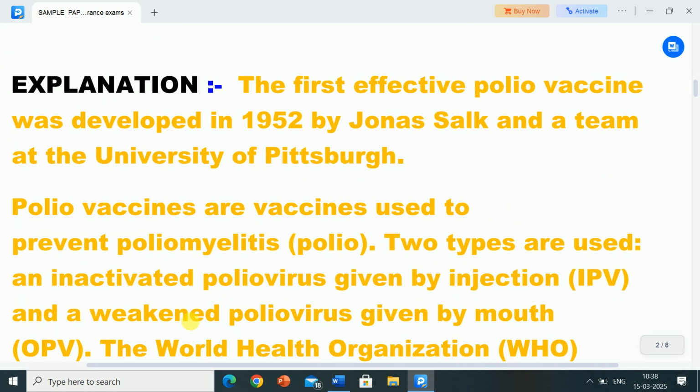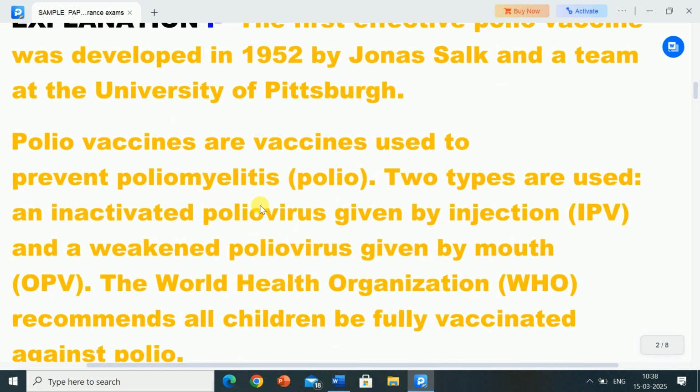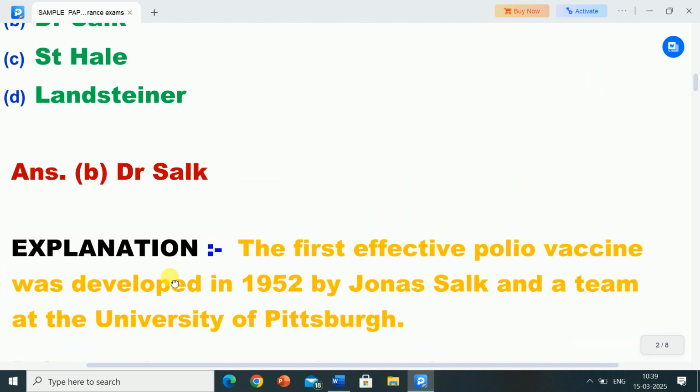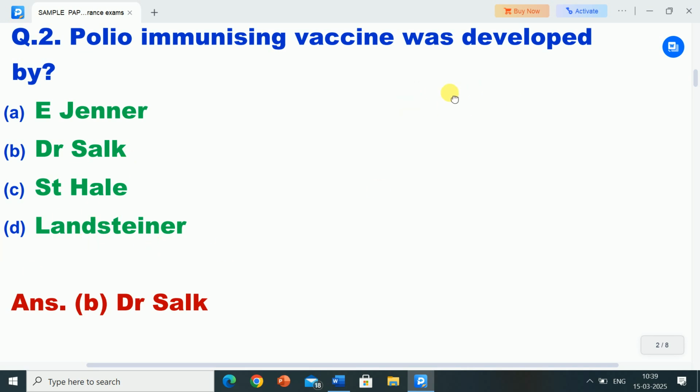Its explanation is, the first effective polio vaccine was developed in 1952 by Jonas Salk and a team at the University of Pittsburgh. Polio vaccines are vaccines used to prevent poliomyelitis, polio. Two types are used: an inactivated poliovirus given by injection, IPV, and a weakened poliovirus given by mouth, OPV. The World Health Organization WHO recommends all children be fully vaccinated against polio. So polio immunizing vaccine was developed by Dr. Salk.